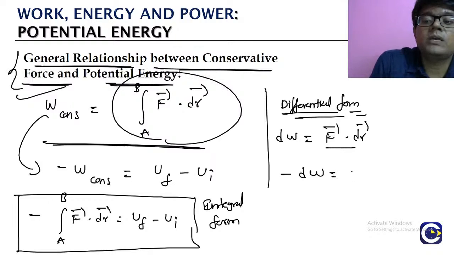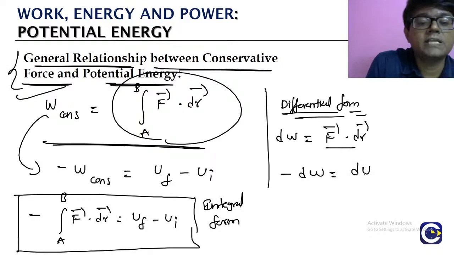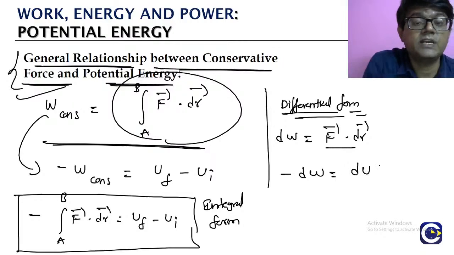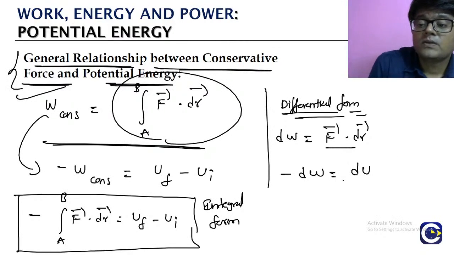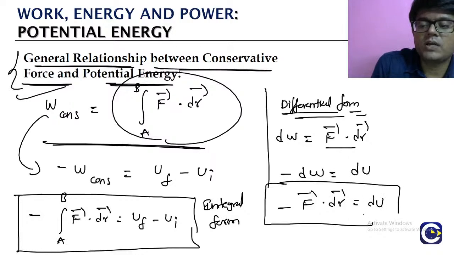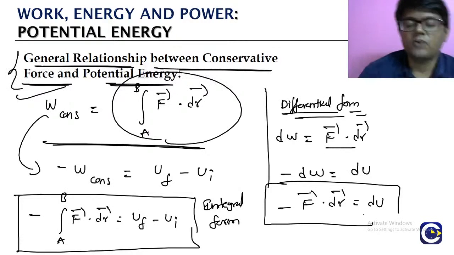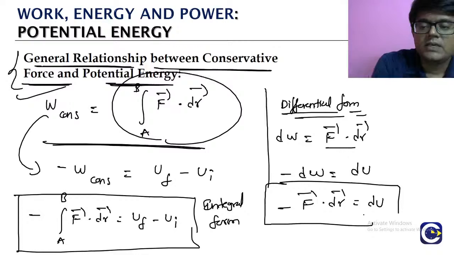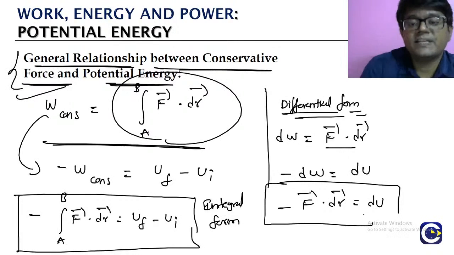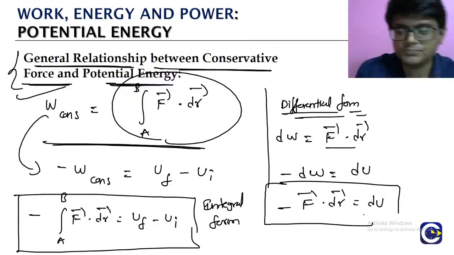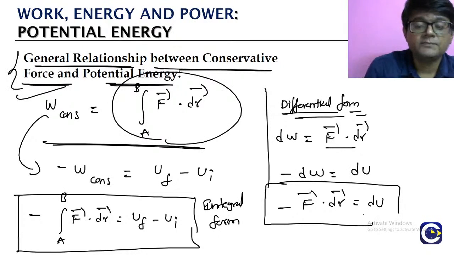Minus dW will be equal to the small change in the potential energy, that is dU. We always represent it with the differential element d. So dW is F dot dr, right? So minus F dot dr is equal to dU. This is what we call the differential form. The one that you are seeing on the left side is the integral form. We have integrated it. The one that you have on the right side is the differential form, that is, before integration.